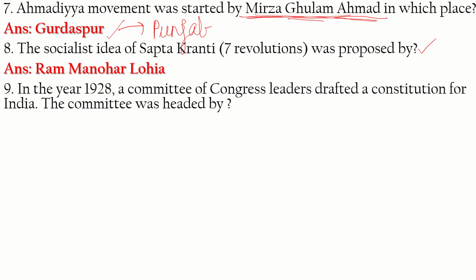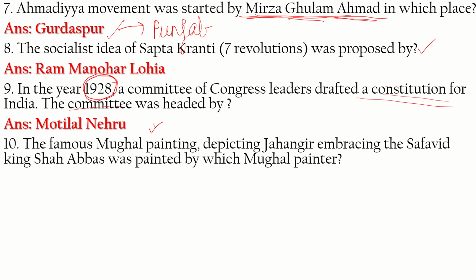In the year 1928, a committee of Congress leaders drafted a constitution for India. And who headed that committee? That committee was headed by Motilal Nehru. Okay, and this is in the year 1928. Before independence, a constitution was drafted by a committee, and that committee was headed by Motilal Nehru.